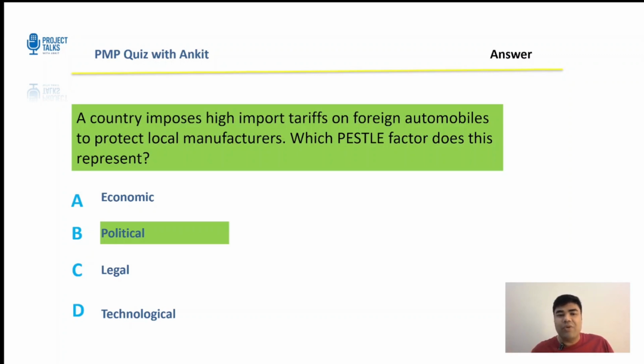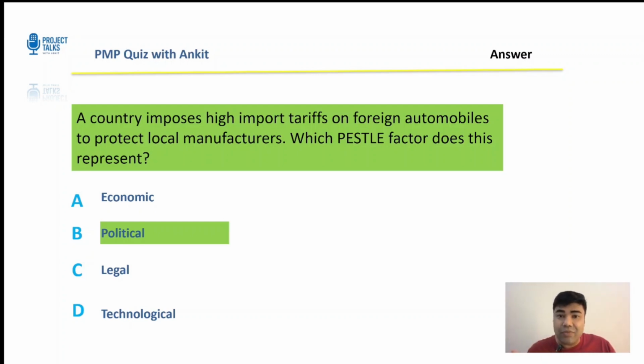Now let's talk about the rest of the options as well. Economic, right? Tariffs produce an economic effect, but they are implemented via government policies only, right? So it's not an economic condition itself, it's a politically motivated one. Legal. Now, why is it not legal? A law would be legal, but a tariff is a policy, right? Technological. Obviously, the technological part is not involved here.